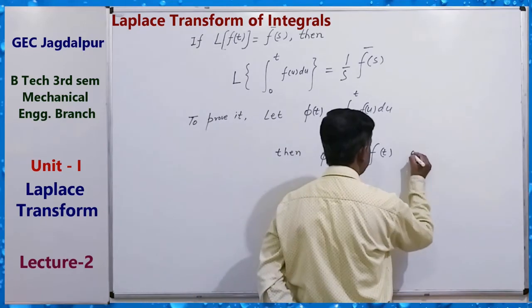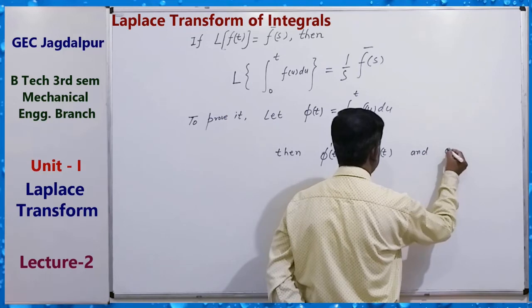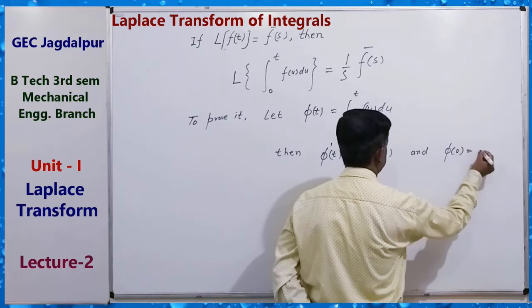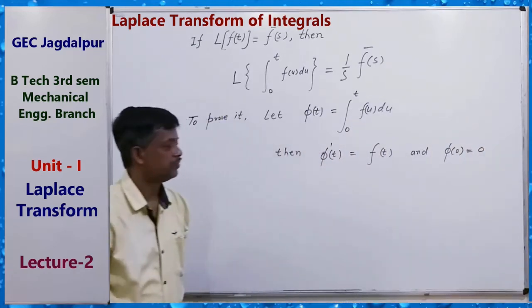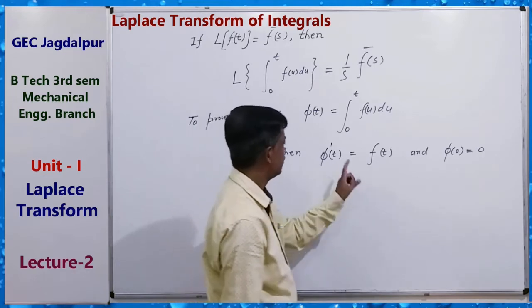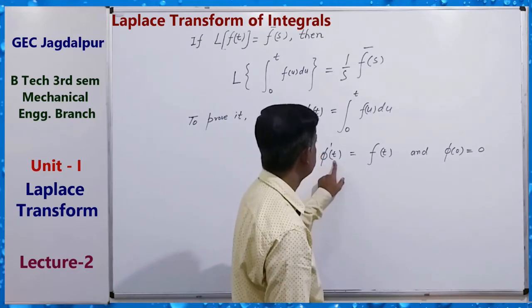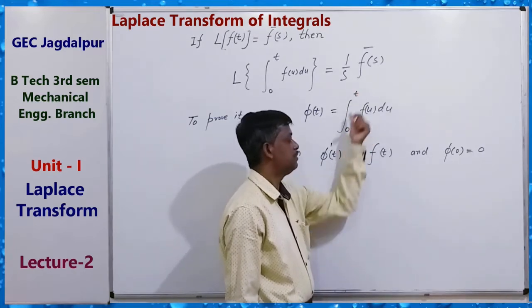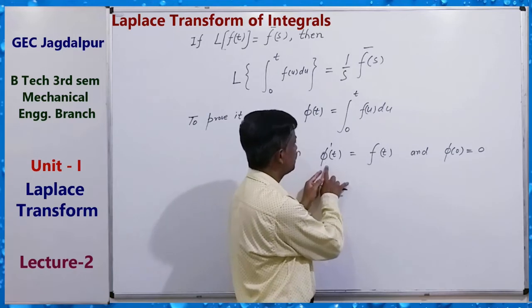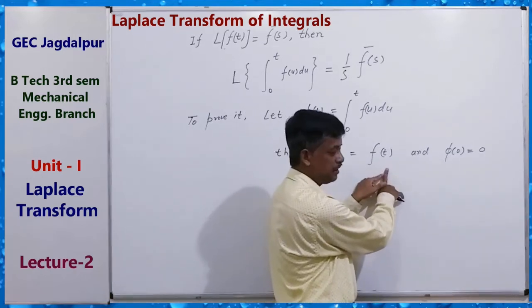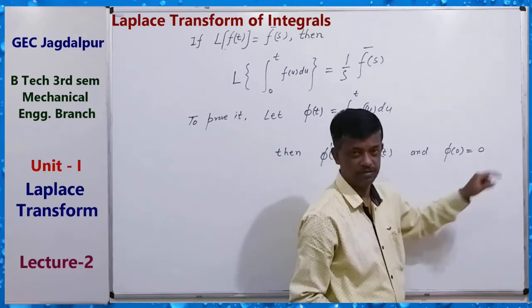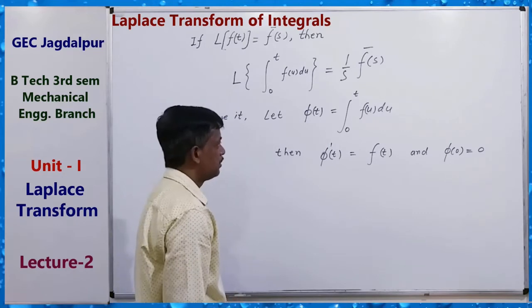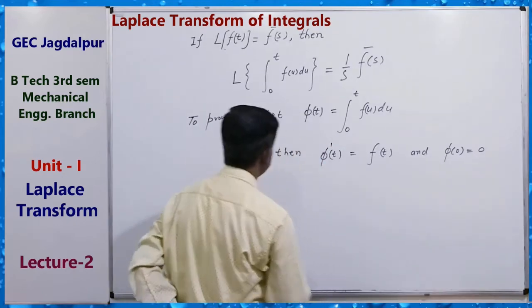Phi dash t equals, differentiating it with the limit. So phi dash t equals f(t) and phi 0 equals 0. Clear? Phi dash t equals f(t).